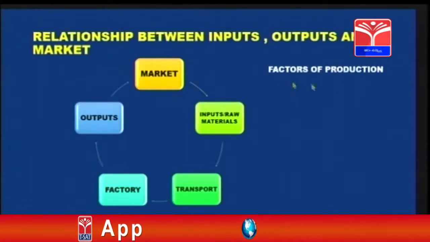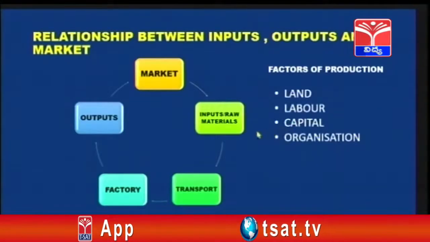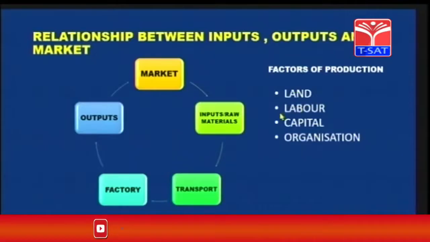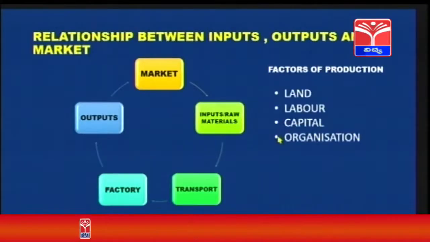These are factors of production. There are 4 factors of production. What are they? Land, labor, capital and organization. So they play a vital role in the industries.